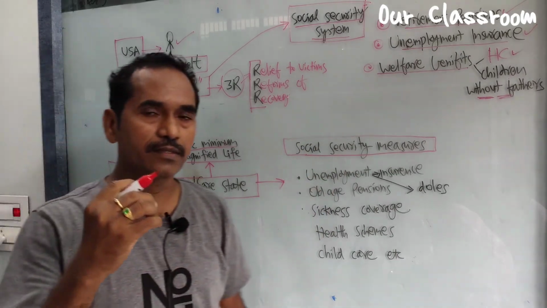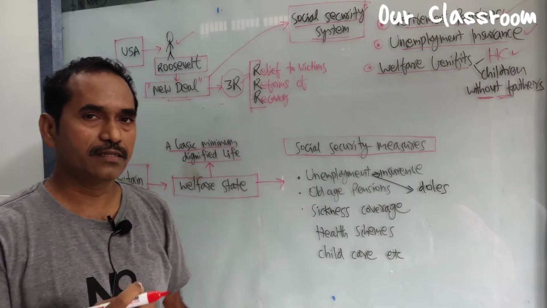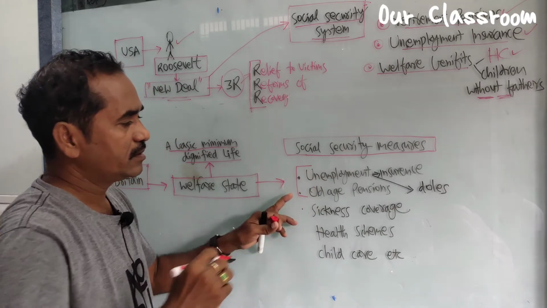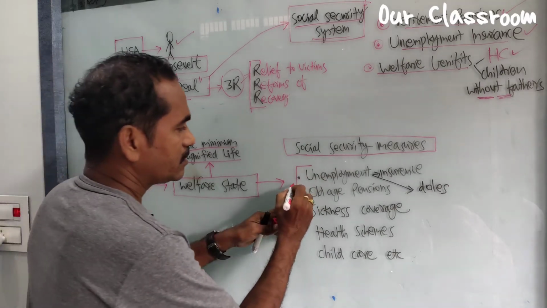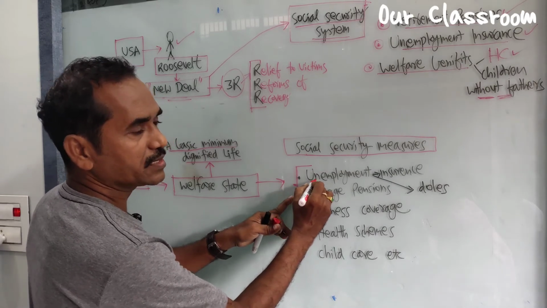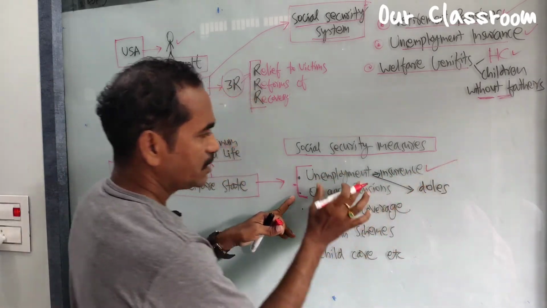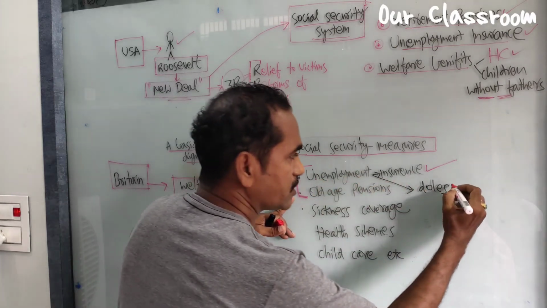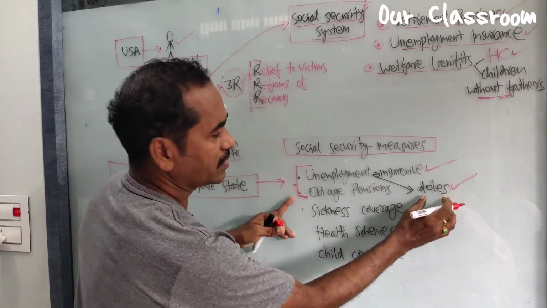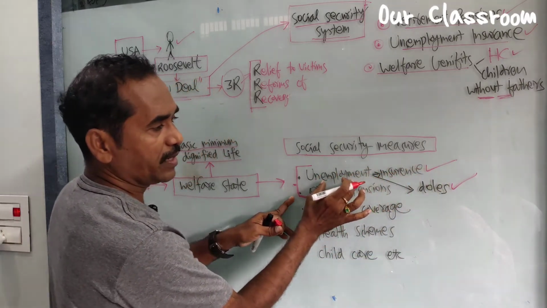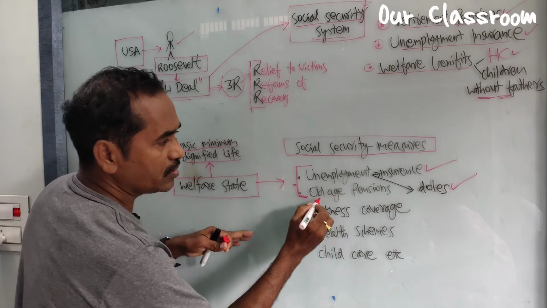Before the economic depression, Britain implemented unemployment insurance and also unemployment doles. Doles mean the money given to the unemployed. Unemployment doles were given, and old age pensions were given.